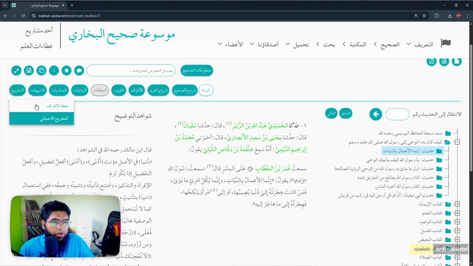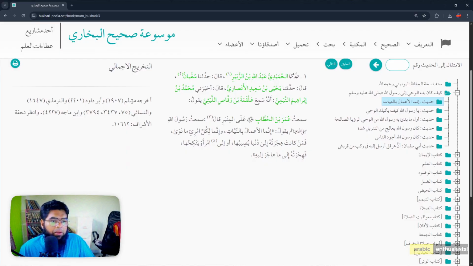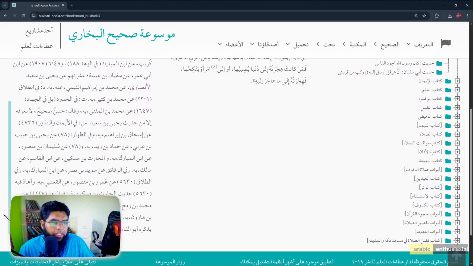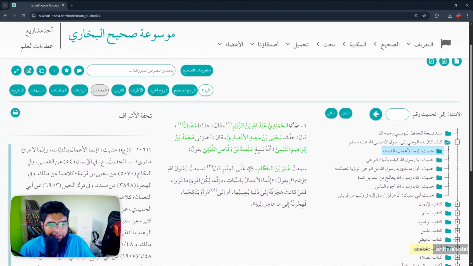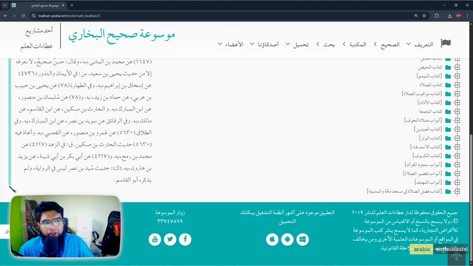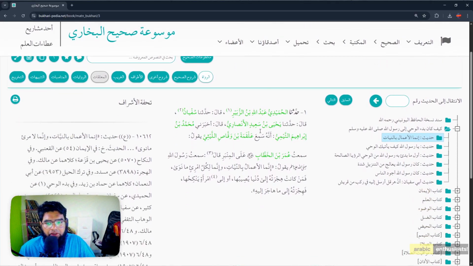Then Takhreej, you want to know. First, you can go to Takhreej Ijmali. Is this one hadith only Imam Bukhari brought? No. Muslim brought it. Imam Abu Dawud brought it. Tirmidhi, Nasai, they have their own chains or similar chains. And see Tuhfatul Ashraf. If you want detailed, you can see this. So many books brought this hadith. It's not like Imam Bukhari is the only one. Subhanallah. You can go into Takhreej and see so many books you can find in Tahara, Yahya ibn Habib al-Arabi, Hammam ibn Zayd, and Sulaiman ibn Mansur, and all narrators here in Takhreej. So these are very beneficial to understand.